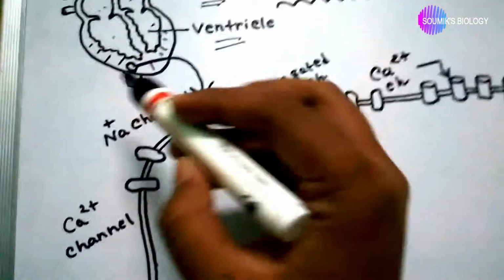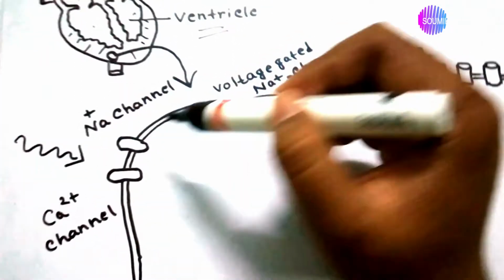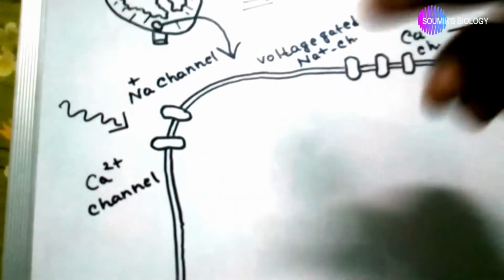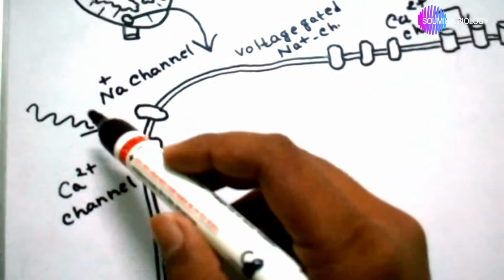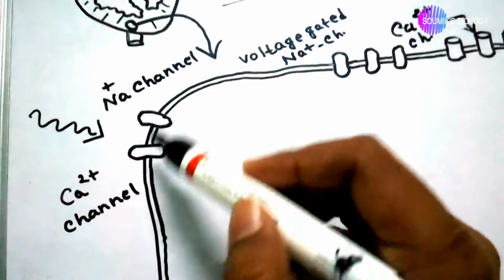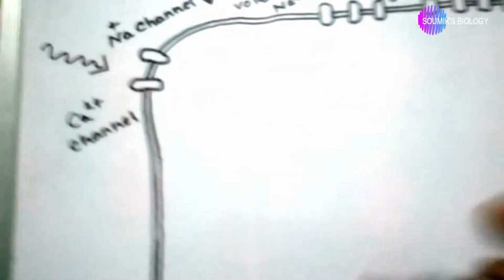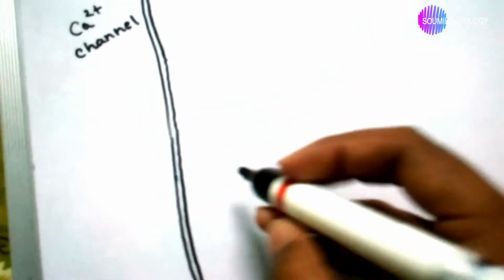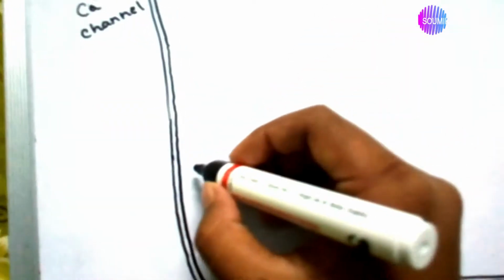So when a specific stimulus stimulates the sodium and calcium leaky channels, or non-gated channels, it activates them. Before this stimulus, the internal membrane is always negatively charged in the cardiac cell.